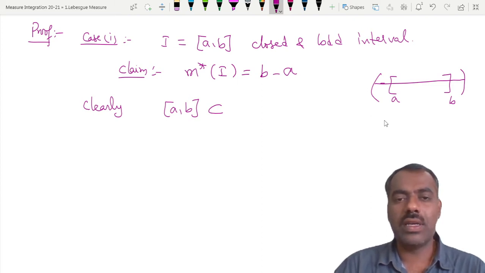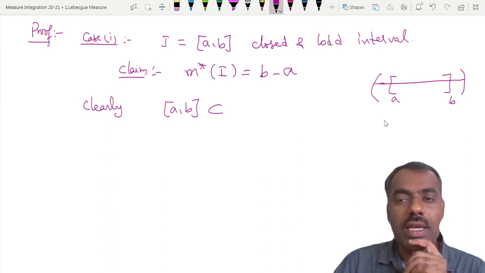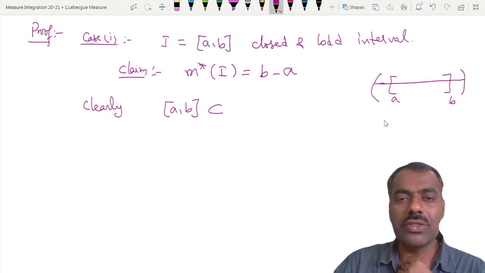So from this you try to remove some positive value. So you say epsilon. If I take a minus epsilon here, then definitely it is to the left of this.